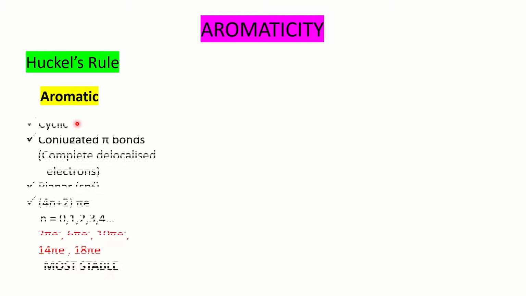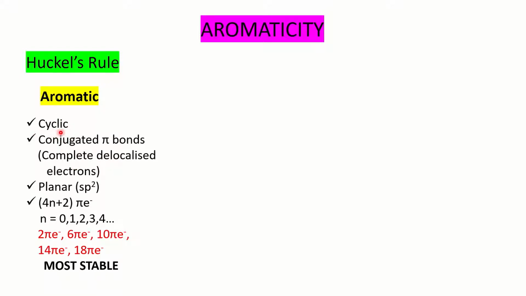Aromaticity. First of all, we need to see the category for all the four examples we are going to discuss. In that, Huckel's rule gives the definition of aromaticity, the rule which describes aromaticity. First of all, we'll see aromatic compounds. When will the molecule be called aromatic? What are the conditions?